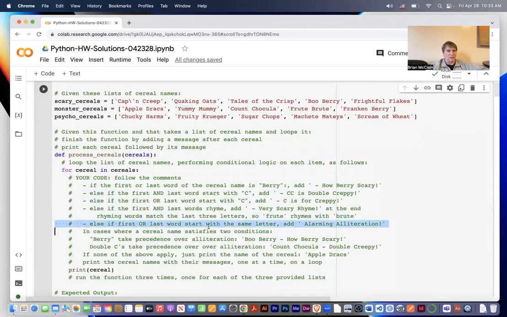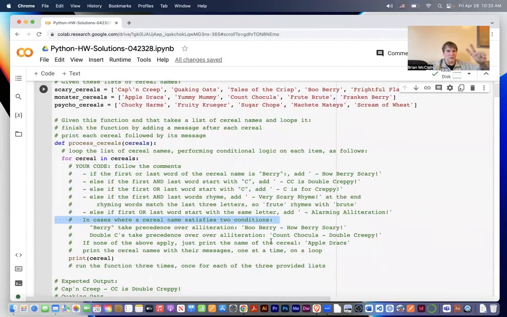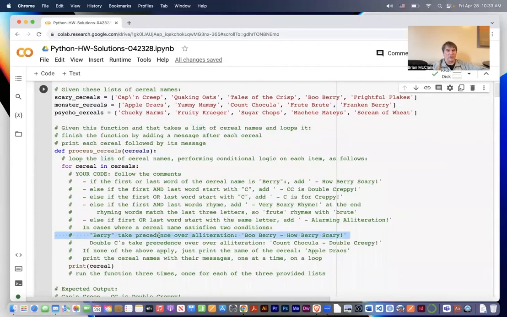Else, if the first or last words start with the same letter, add the phrase alarming alliteration to the end. So that would be machete matey and frightful flakes. There are others, Boo Berry and Count Chocula have the same initial letter, but we're not going to put alarming alliteration at the end of those because in cases where a cereal name satisfies 2 conditions, then in that case, what you're going to do is give precedence to Berry. So Berry takes precedence over alliteration. So it's Boo Berry, how Berry's scary, not Boo Berry, alarming alliteration.